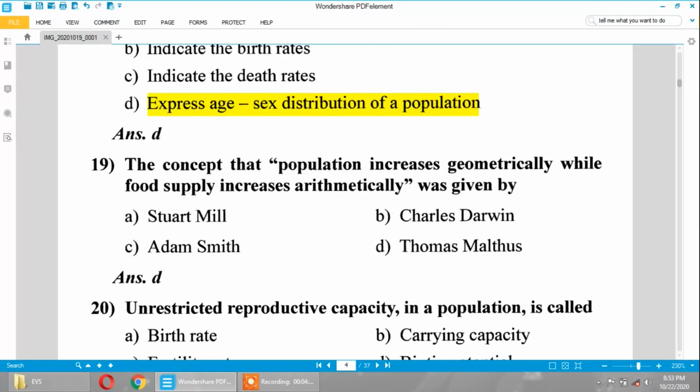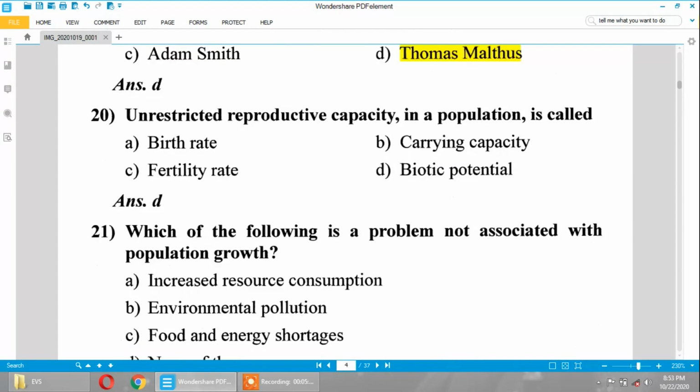The concept that population increases geometrically while food supply increases arithmetically was given by Thomas Malthus. It says that population increases very fast, that is, geometrically, at a higher rate, while the food supply to human beings increases arithmetically, that means very slowly. That's the meaning. Next question. Unrestricted reproductive capacity in a population is called biotic potential.